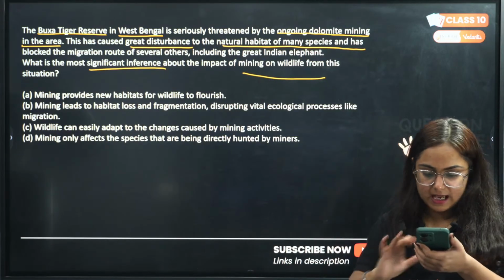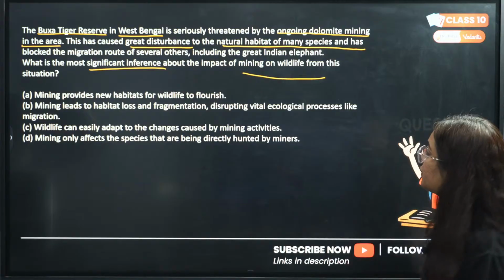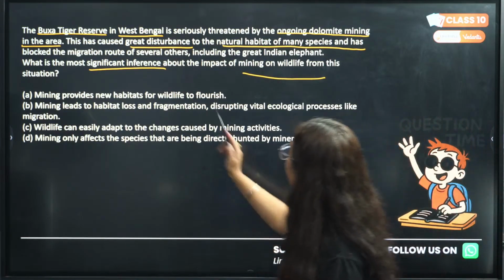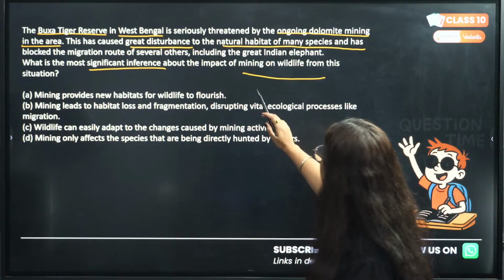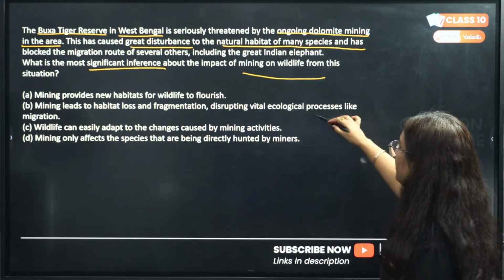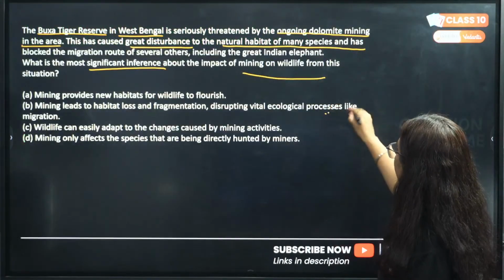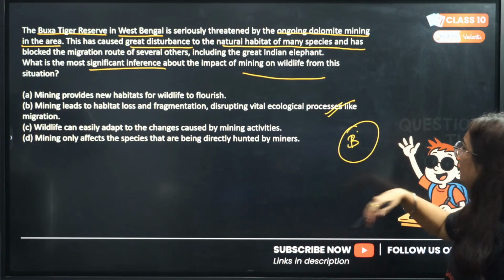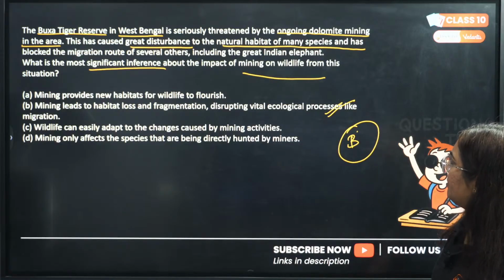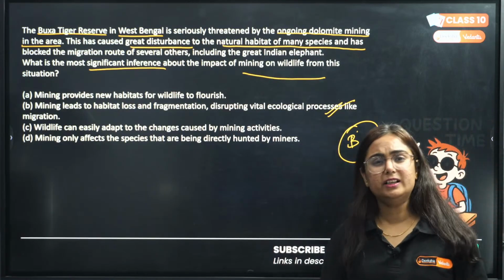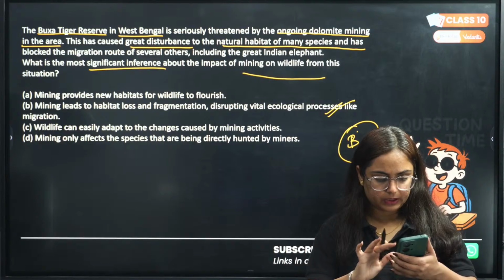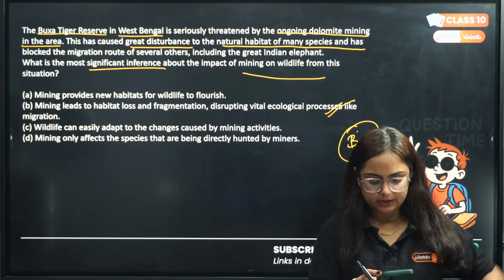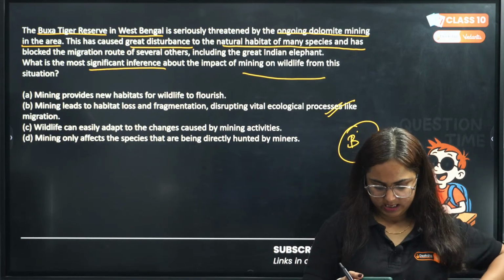Okay, I'm getting your answers as B. So, mining leads to habitat loss and fragmentation, disrupting vital ecological processes like migration. Correct. So, B is the correct answer. We know that. Acha, mining. Do you guys know the recent issue of Aravalis? Do you know the recent issue for Aravalis? Okay, beta.